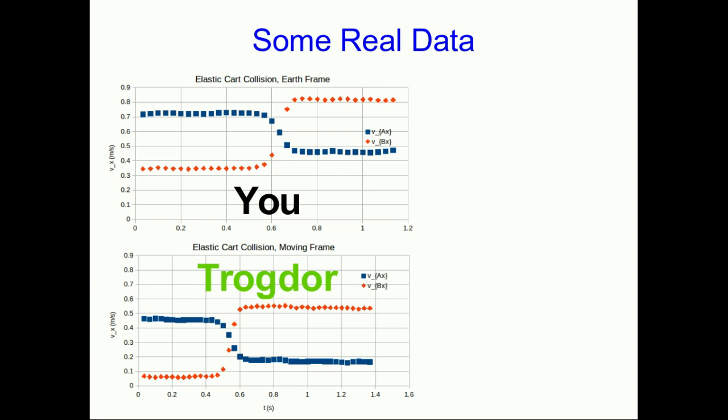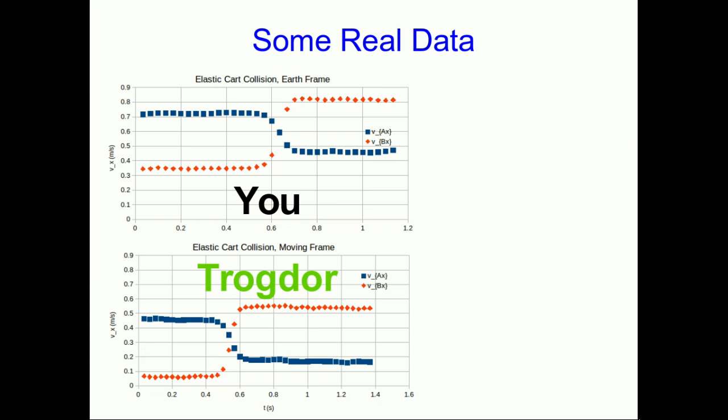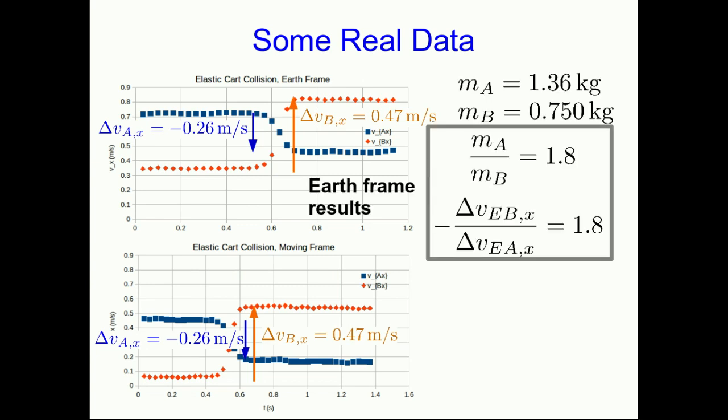Here's Trogdor going along on his moving ruler, and if we wanted it, we could have the point of view of one of the colliding carts relative to the other. That's Sam's point of view if Sam was still hanging around, but we've decided that's not so useful. And so here are the delta V's pulled out of the data, and you might have a look at them. And I've also measured the inertias of the carts. And so we can easily get the ratio of the inertias. Now I'm just going to comment. I could go through the whole uncertainty analysis here, but I don't think that'll be helpful in this video.